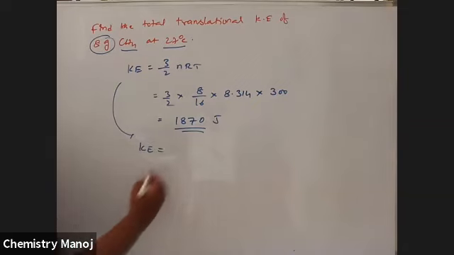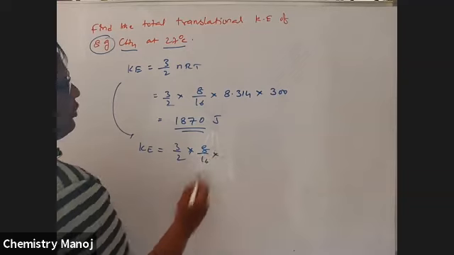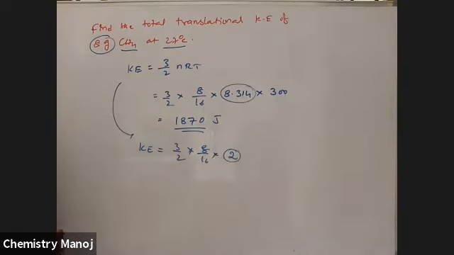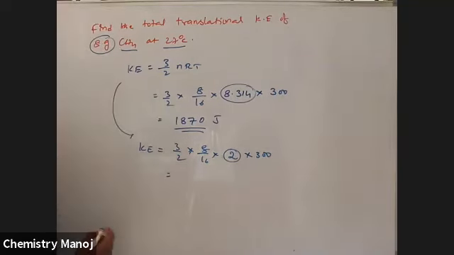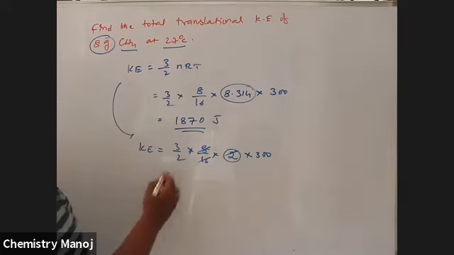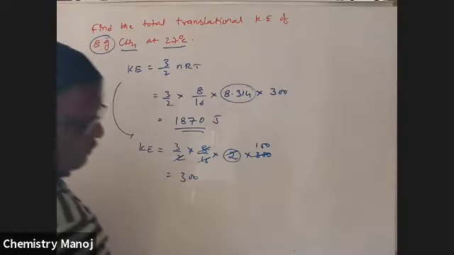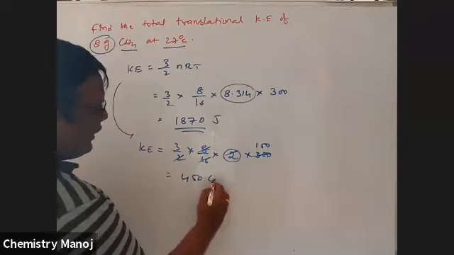Or the same value there: KE is equal to 3 by 2 into 8 by 16 into R value. Now I am using calories, so into 300. This is cancelled, this is 150. That is 300. Sorry, 450. 3 into 150, which is 450 calories.